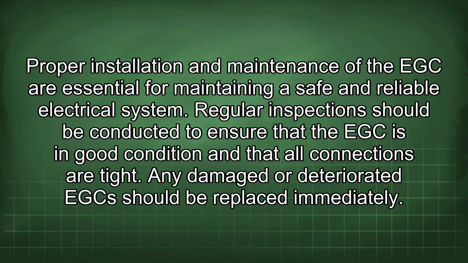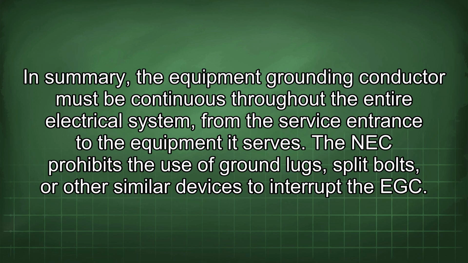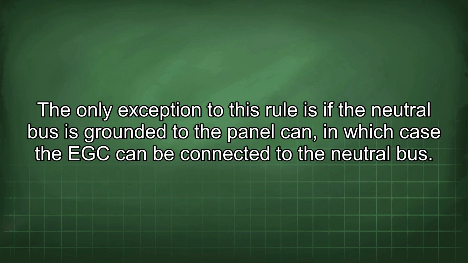Regular inspection should be conducted to ensure that the EGC is in good condition and that all connections are tight. Any damaged or deteriorated EGC should be replaced immediately. In summary, the equipment grounding conductor must be continuous throughout the entire electrical system, from the service entrance to the equipment it serves. The NEC prohibits the use of ground lugs, split bolts, or other similar devices to interrupt the EGC. The only exception to this rule is if the neutral bus is grounded to the panel can, in which case the EGC can be connected to the neutral bus.